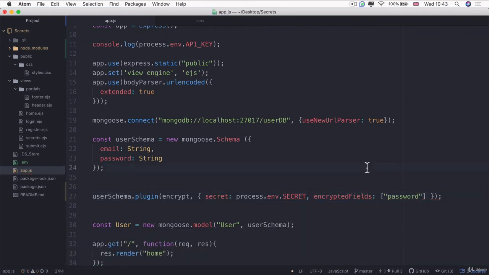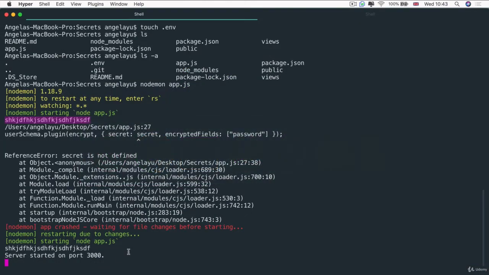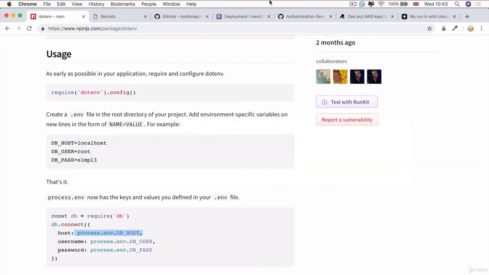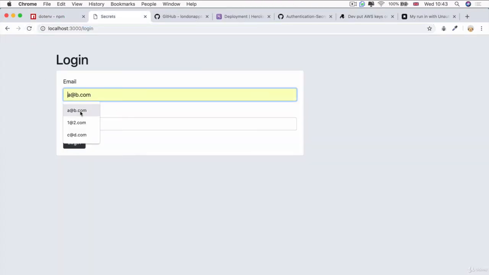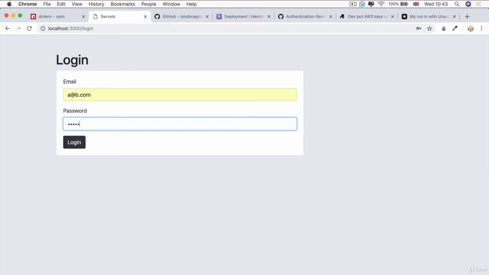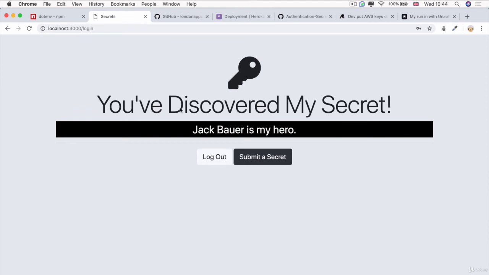And now if we hit save and Nodemon should rerun our server, you can see we no longer have any errors and our server has started on port 3000. So we can confirm that everything still works the same by trying to log into our user with the password QWERTY. So everything is working just fine.